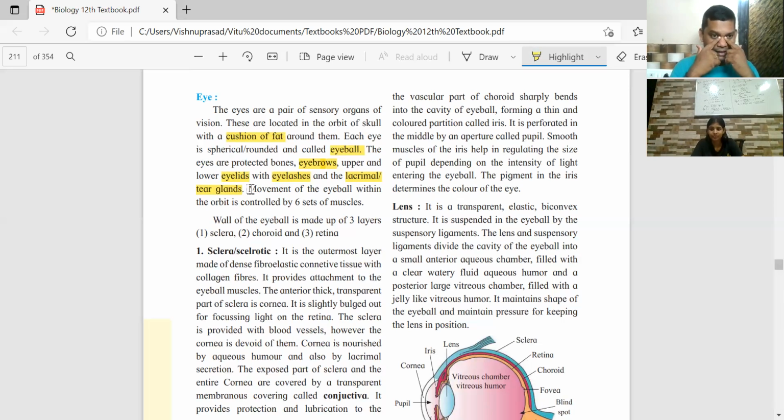So at this inner end, near the nose, that is where these lacrimal glands are present. Tears are produced from there. Lacrimal. Getting it? That's why we have this phenomenon called blinking of the eyes.